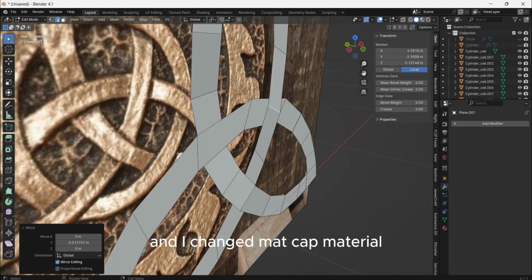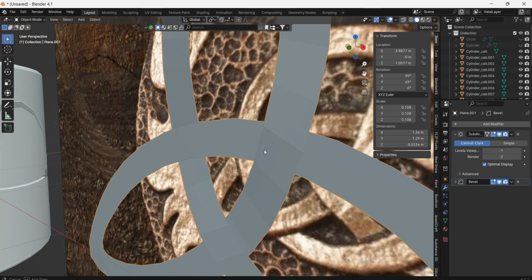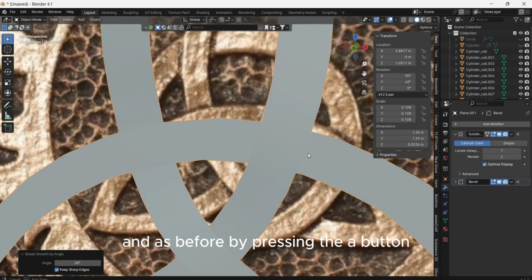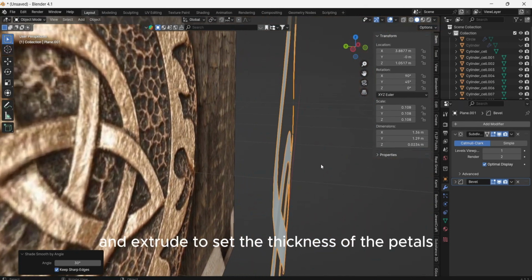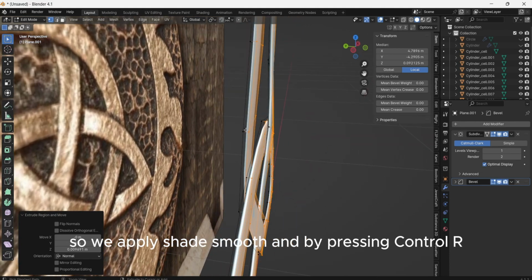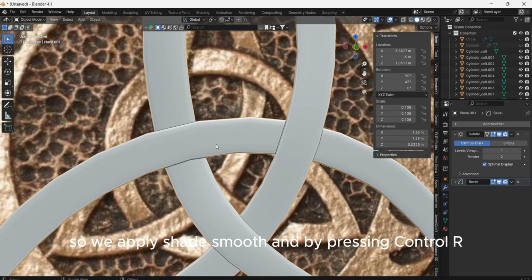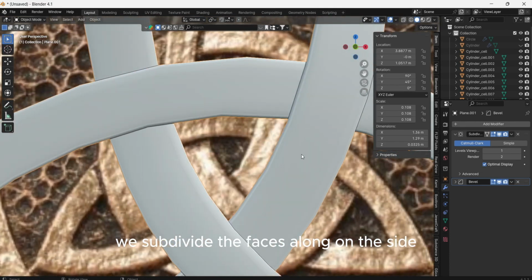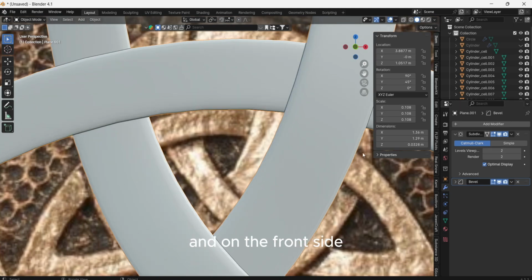And I changed the matcap material. And as before, by pressing the A button, select all the vertices and extrude to set the thickness of the petals. So we apply shade smooth and by pressing Ctrl R we subdivide the faces along, on the side and on the front side.